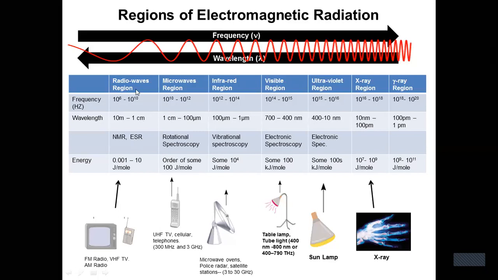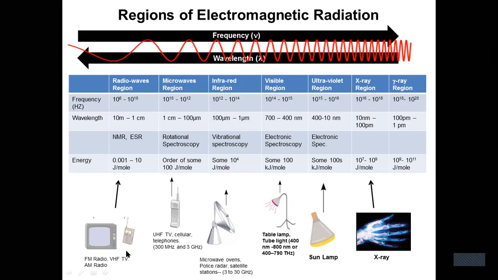As per energy order, radio waves have lower energy and gamma rays have higher energy. In the radio wave region, we know basically FM radio, TV, etc.